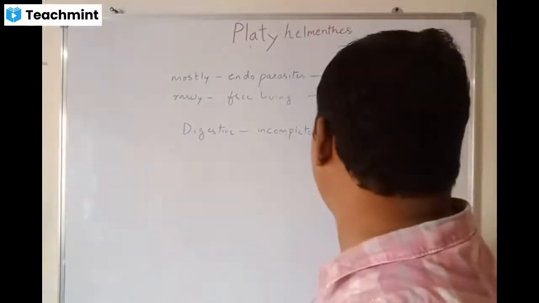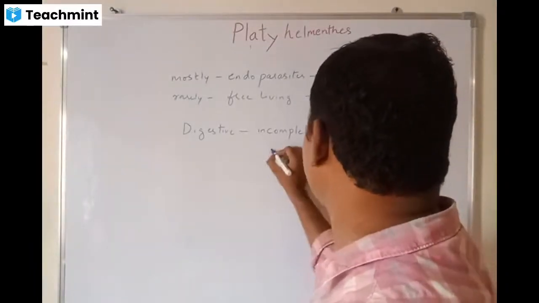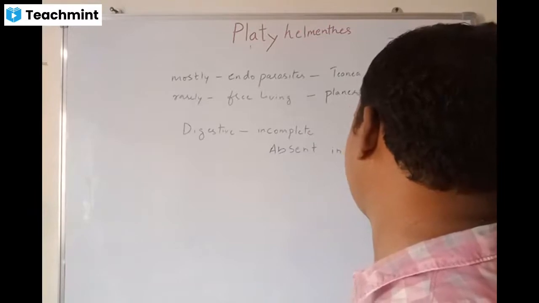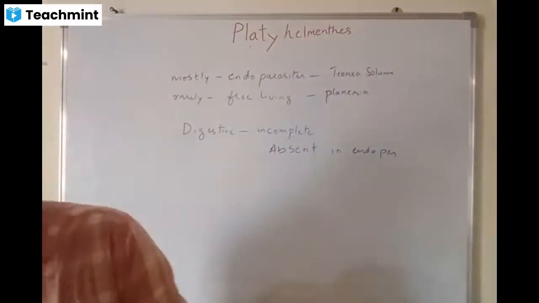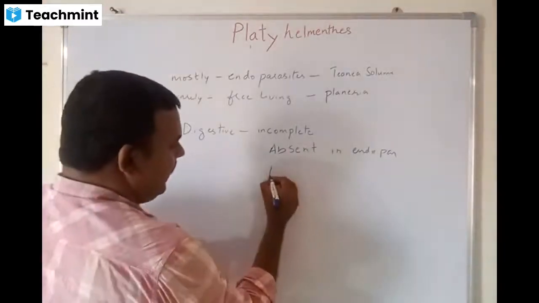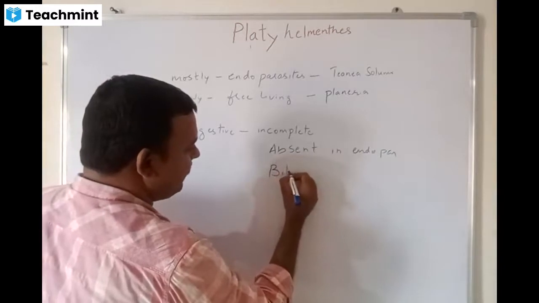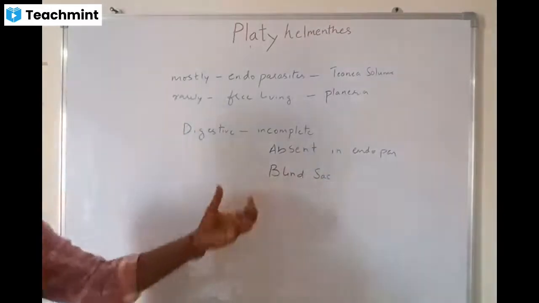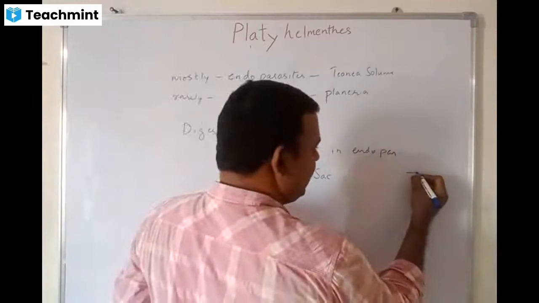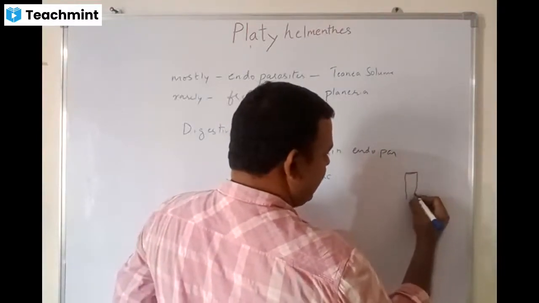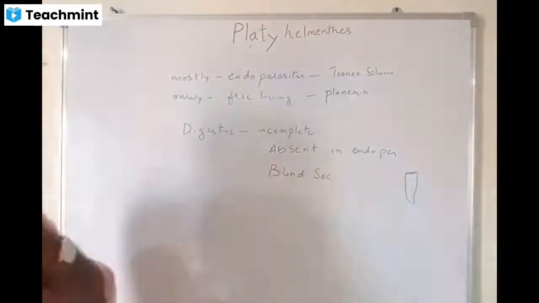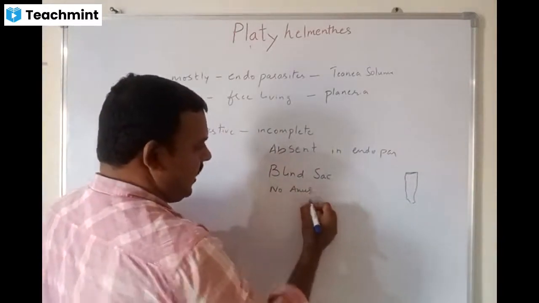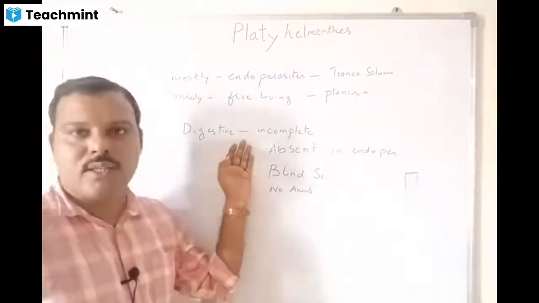So mostly the digestive system is absent in the endoparasites, but in free living forms there is a blind sac, a simple sac which consists of a small mouth and a sac, and there is no anus and only a single opening. We call it an incomplete digestive system.